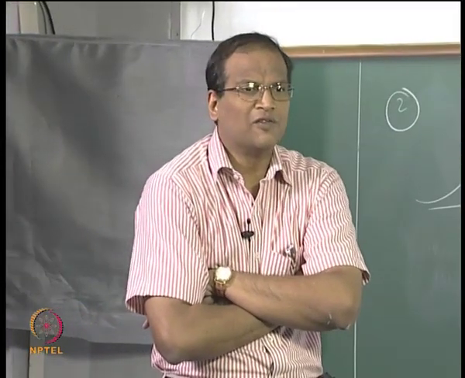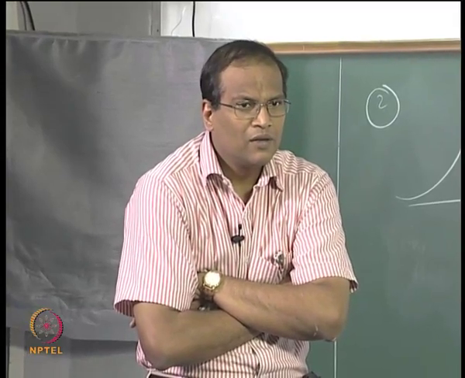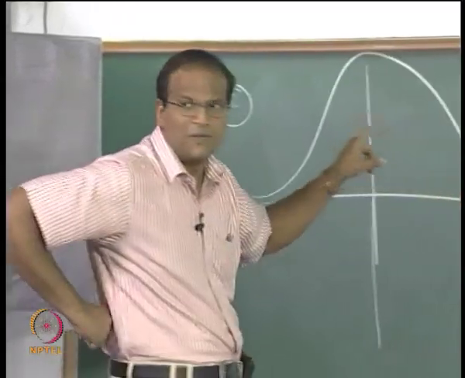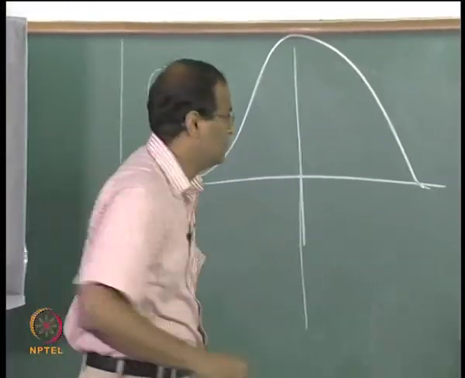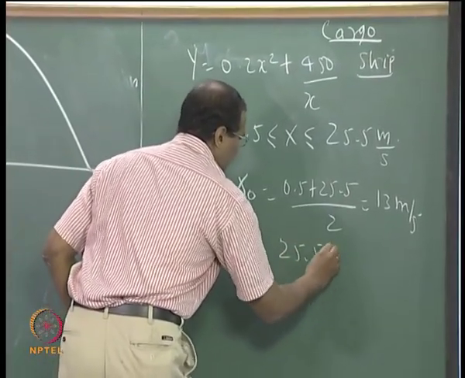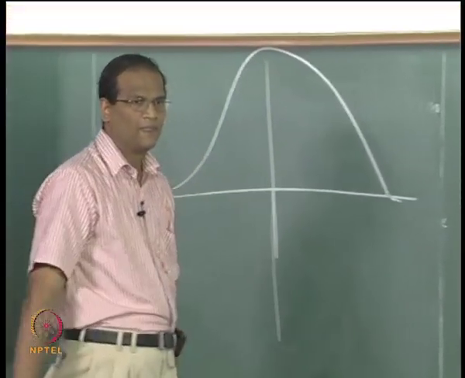So 99% of the time I can do this if I follow a Gaussian or normal distribution whose mean is equal to 13 meters per second and whose 3 sigma is given by this. Are you getting the point?